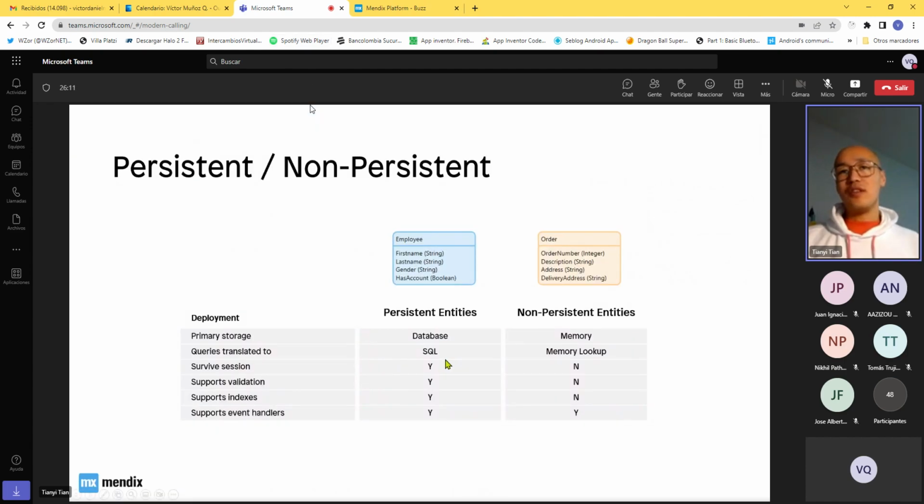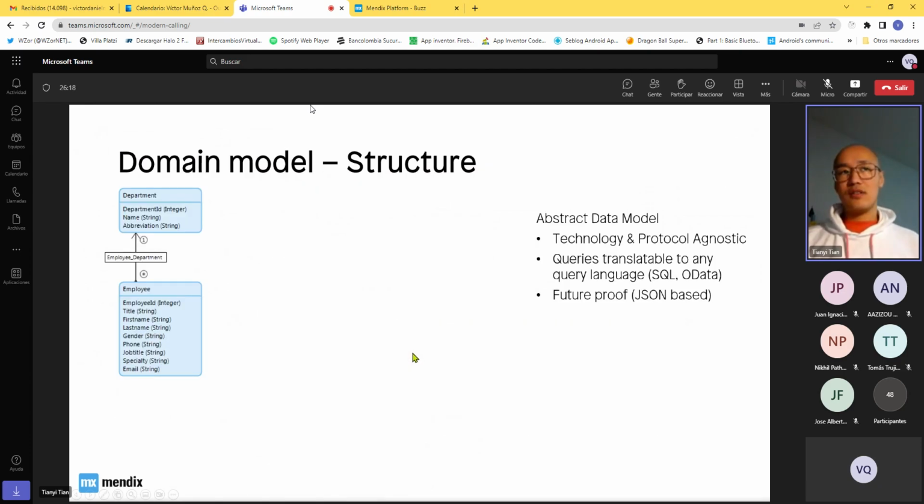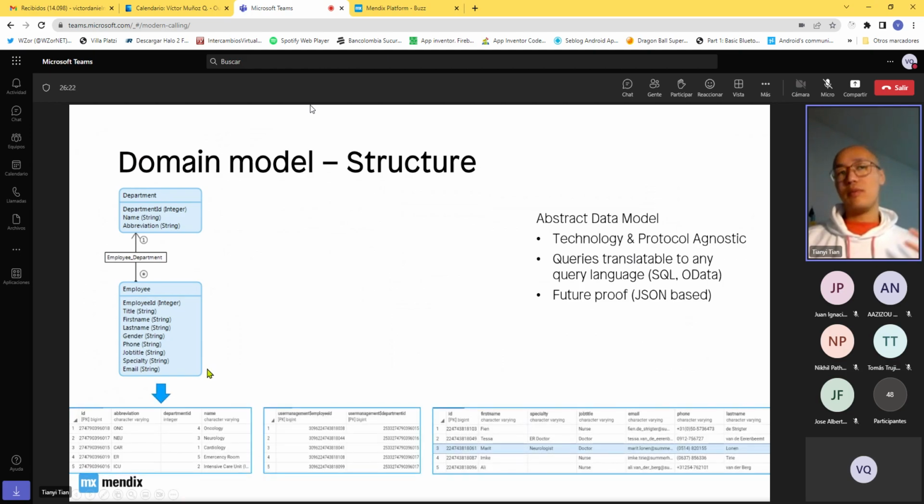So getting back to the main story. Those persistent and non-persistent entities, you can also work with. In the following slide, you can see what happens in the background. Everything that you create in this class diagram format actually opens up a PostgreSQL database in the background.